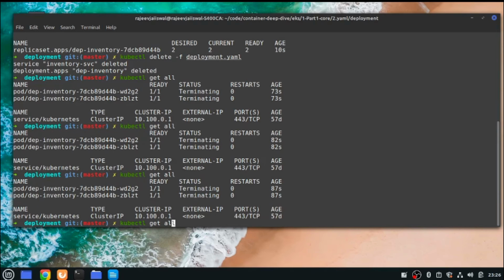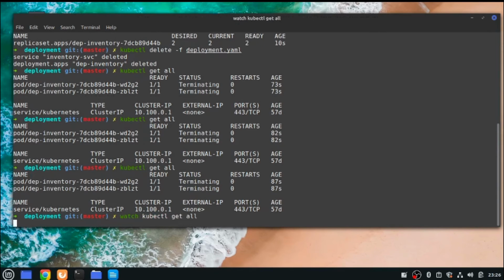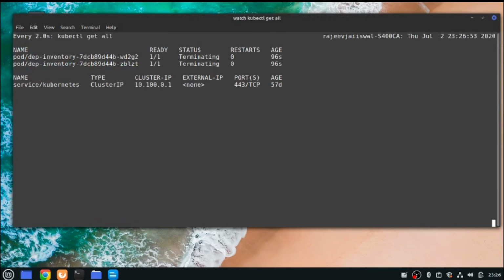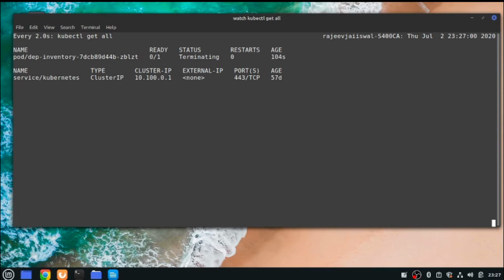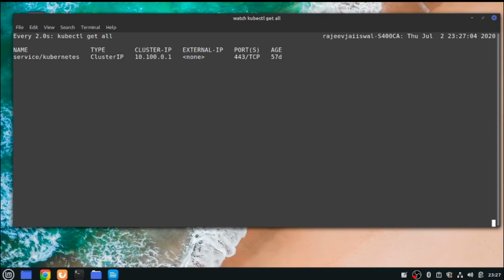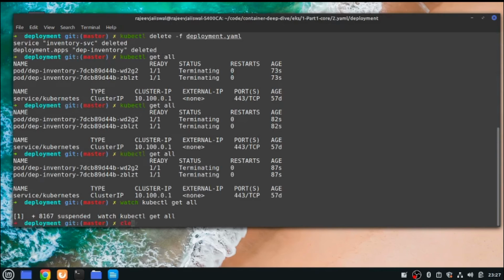Okay, there's a command known as watch. It will keep watching the output, so every 2 seconds it will refresh the command. Yep, so one is gone. This will also go sometime. It's gone, right?